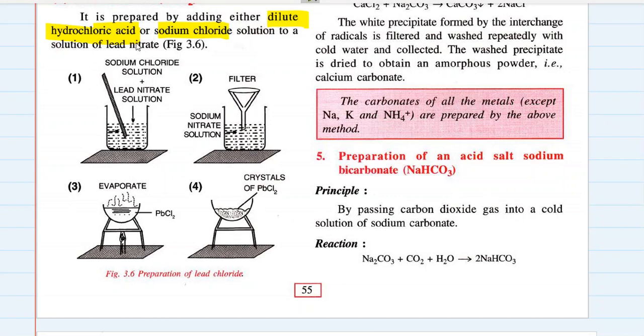And the other soluble salt solution is of lead nitrate. Always remember, lead nitrate is very useful in making any insoluble lead salt.